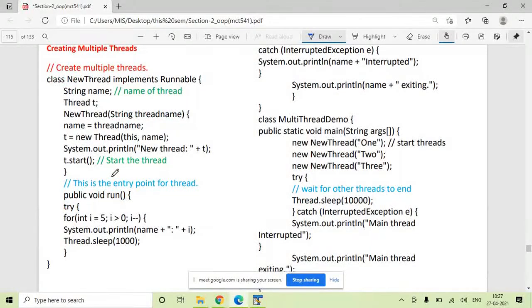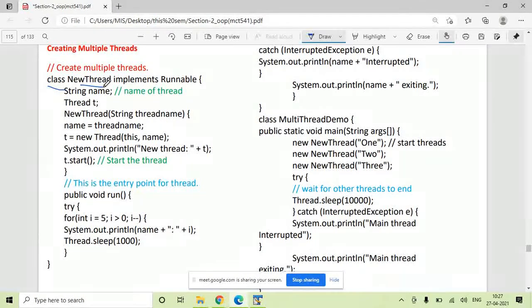Now see this program. Here we have created 3 threads along with the main thread. Now see how it works. The class name, new thread, we have given. You can give any name of your choice. It implements Runnable. So hereafter you can create a thread using either Runnable or the thread class, whichever you find suitable.